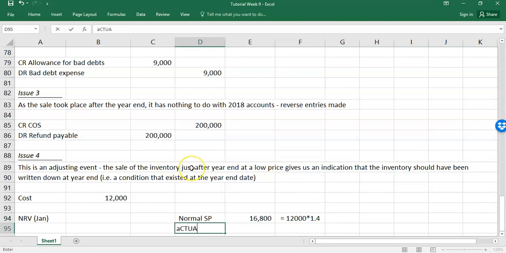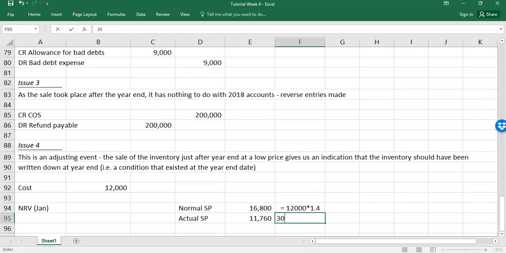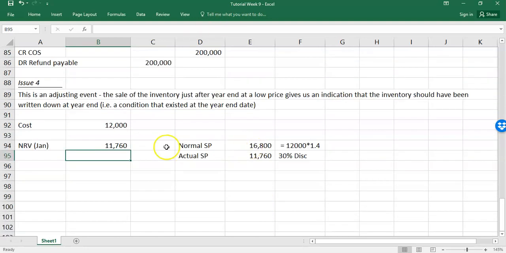The actual selling price in January was at a 30% discount. So they sold it at 70%. So you're saying that the NRV in January, what you sold it for, was 11,760. What it costs, what it's in the account, is 12,000. So it needs to be written down.